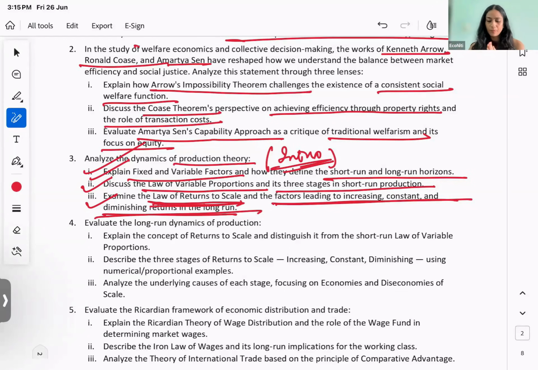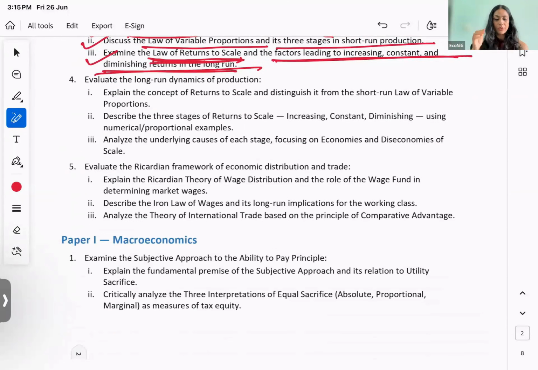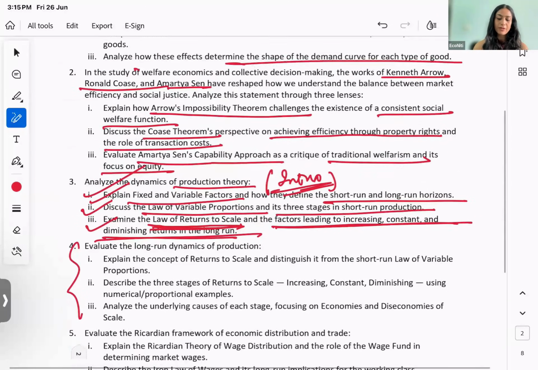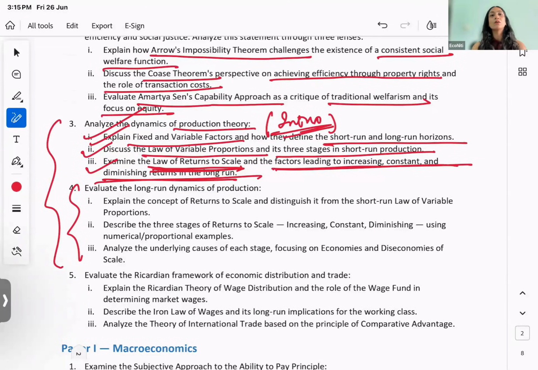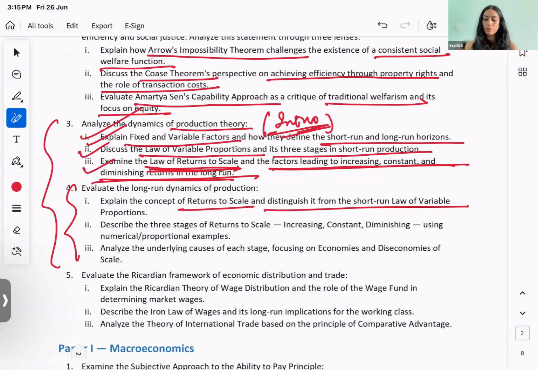All right. Now let's move to the next question. Evaluate the long run. I think so. ये और ये question ना same ही है, because maybe two people have talked about it in terms of the memory based question that they've given. So there's only a difference in wording. Ye same ही question. So what you will see is a long run dynamics of production. Explain the concept of returns to scale. Distinguish it from short run law of variable proportions. फिर से वही बात है. 3 stages of returns to scale and economies, diseconomies.